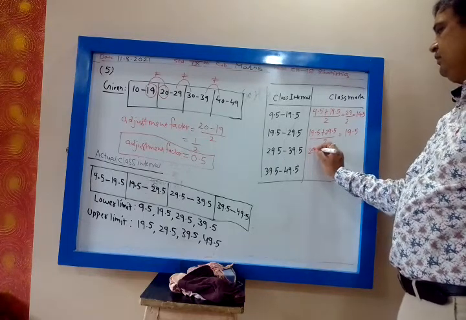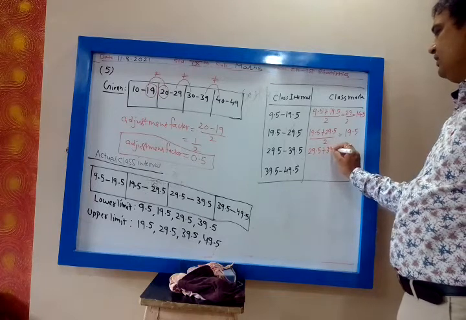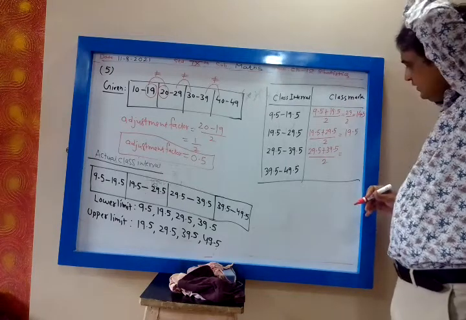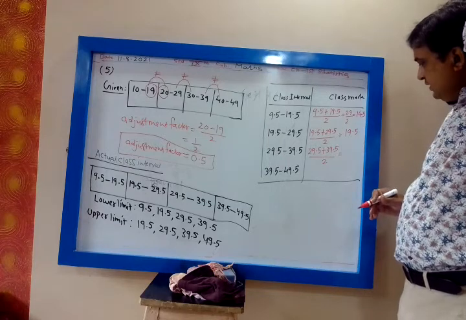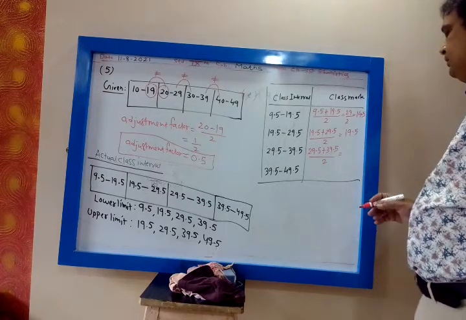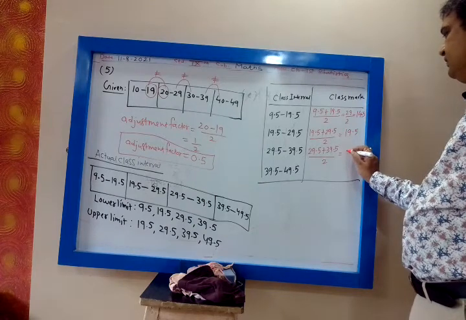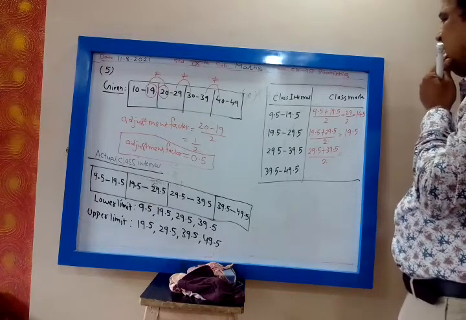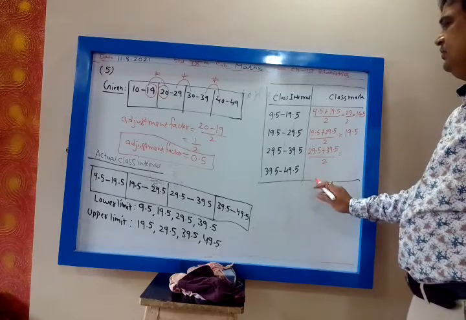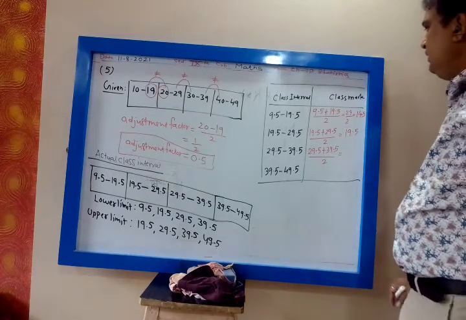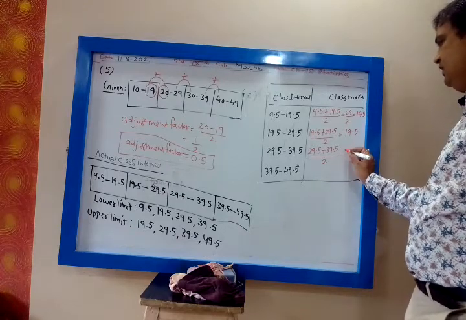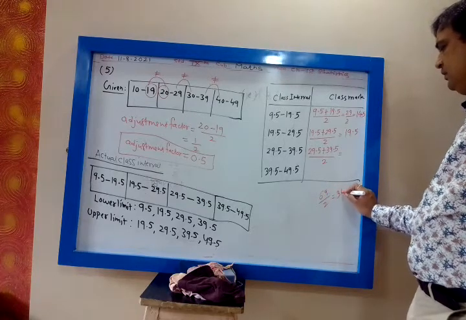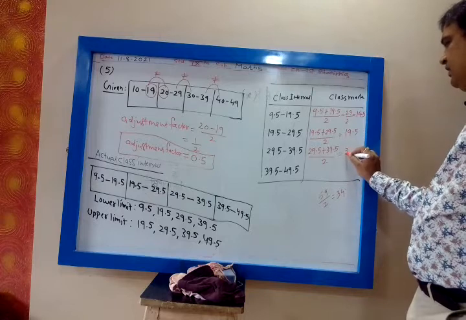The next is 29.5: lower limit plus upper limit divided by 2, the class mark formula. 29 plus 39 is 69. 69 divided by 2: 2 threes are 6, 2 fours are 8, so 34.5.